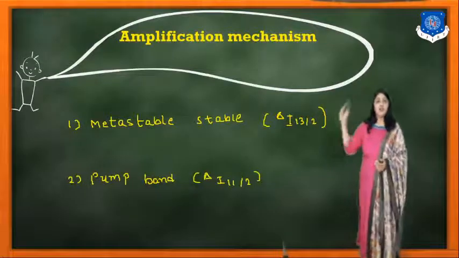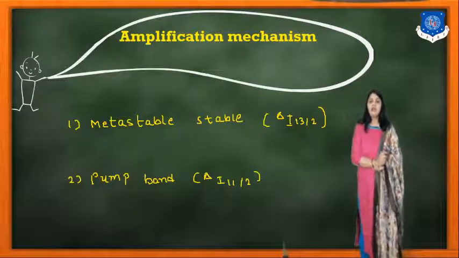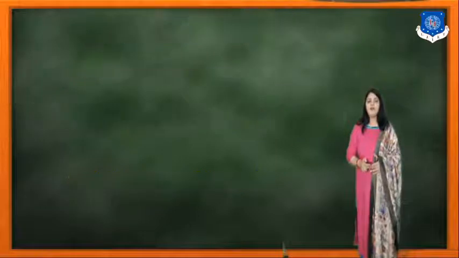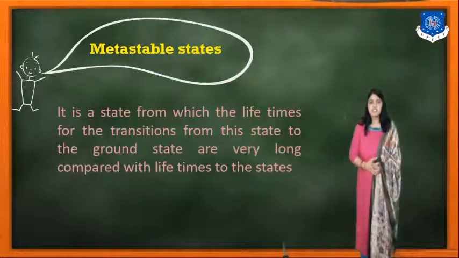So there are 2 particular states: one is known as the metastable and another is the pump band. So what is a metastable state?